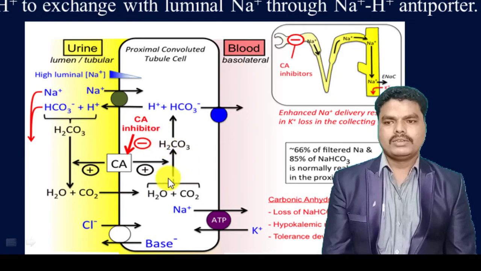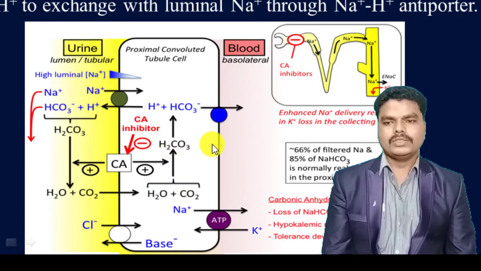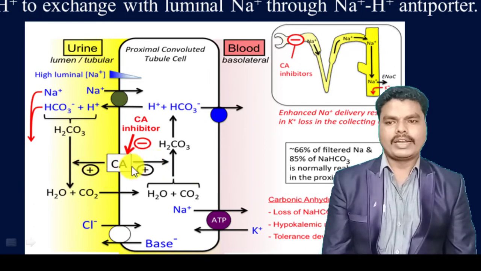This reversible reaction is catalyzed by the carbonic anhydrase enzyme, which is located at the brush border cells of the lumen at the proximal convoluted tubule.